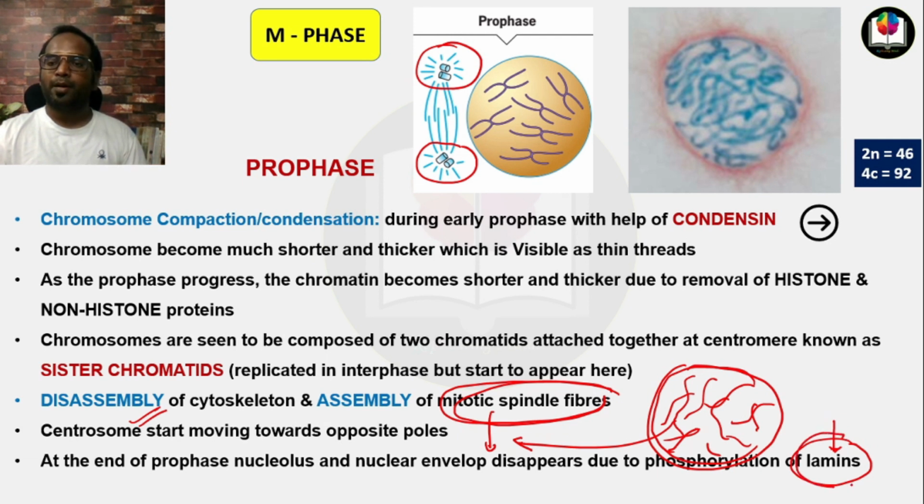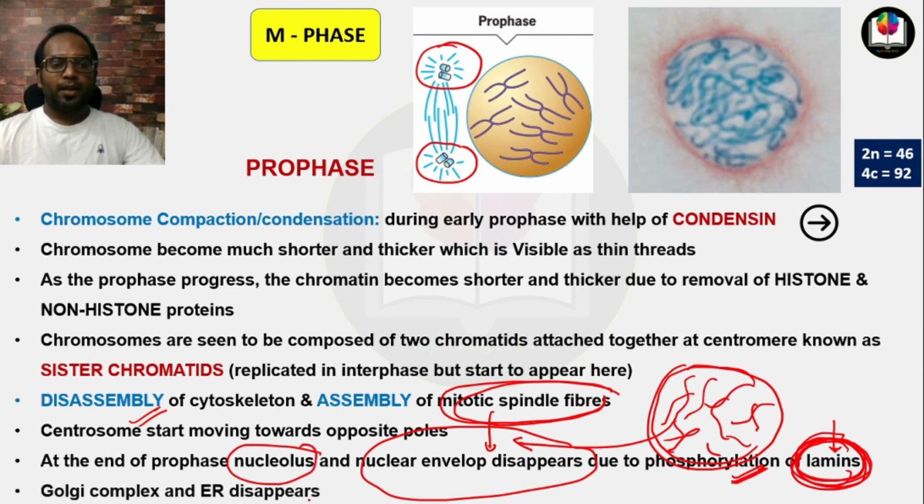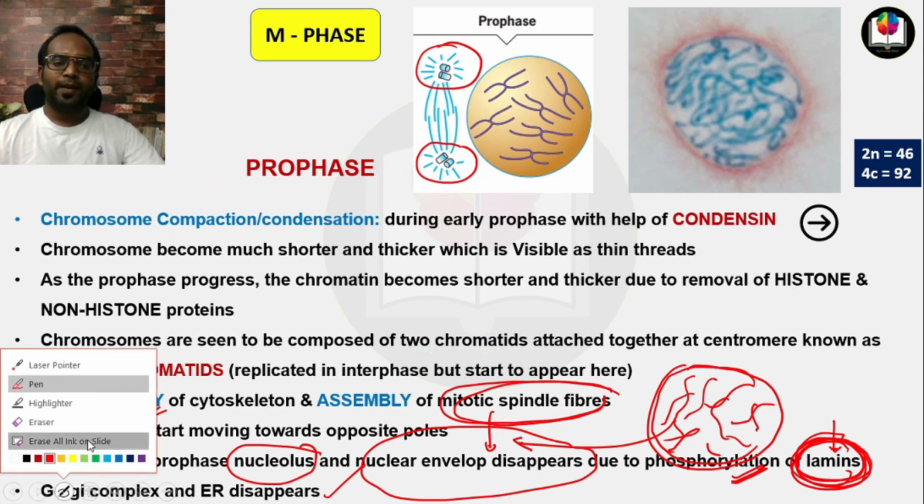Because this protein is important for the formation of the nuclear envelope, and in prophase the lamins get phosphorylated, and due to the phosphorylation the lamins get inactivated, and inactivation of lamin leads to the disappearance of the nuclear envelope and nucleolus, right? Now here the cell organelles such as the Golgi complex and endoplasmic reticulum also disappear. So these are the important points for the prophase.